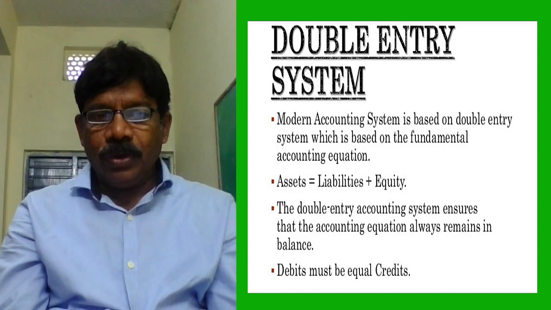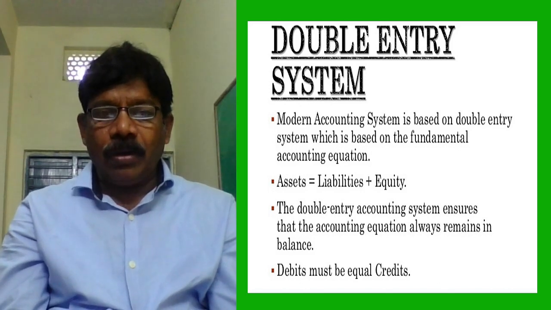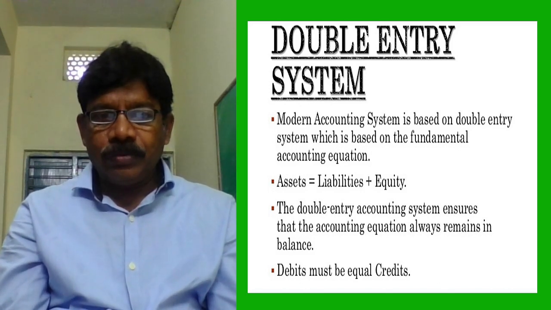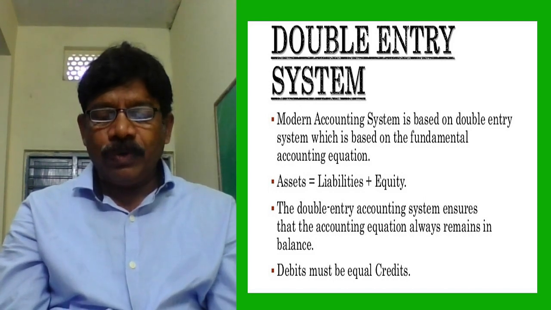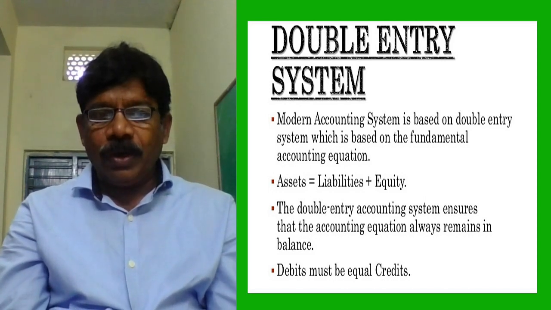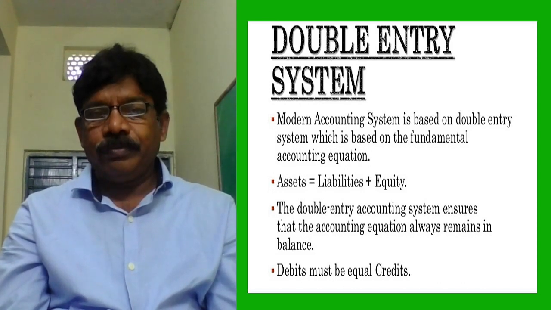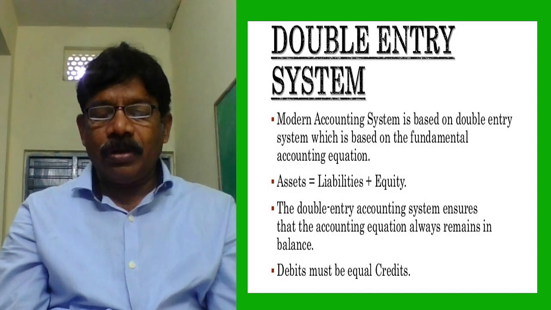In the earlier video, we did a practical accounting equation. Whenever we purchase furniture for 1 lakh, furniture is added and cash is deducted. Furniture account got benefited, cash account lost benefit.